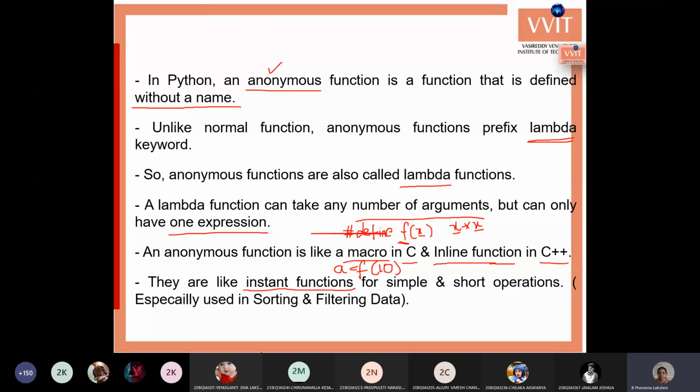These functions are generally used in sorting and filtering of data. Okay, next we'll see the example and syntax of these lambda functions.